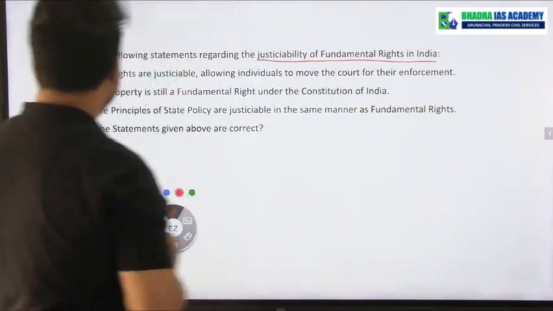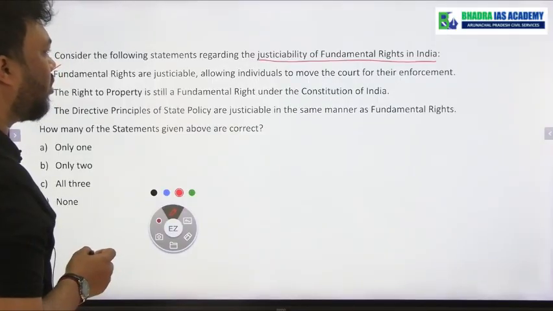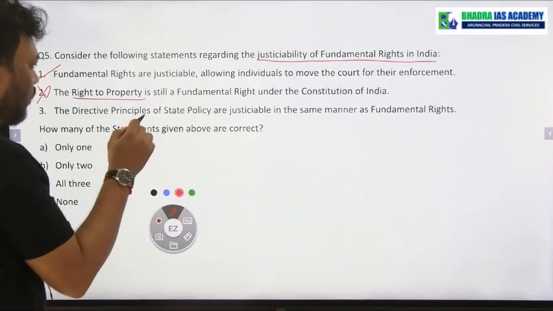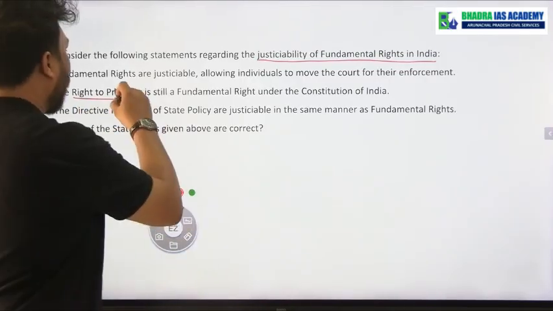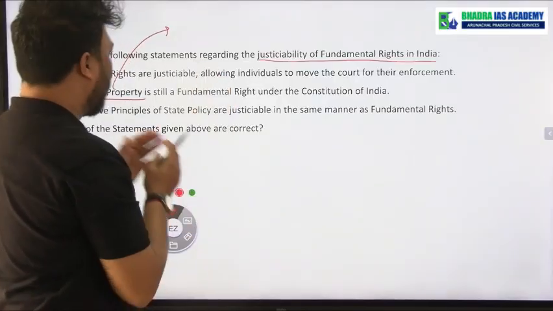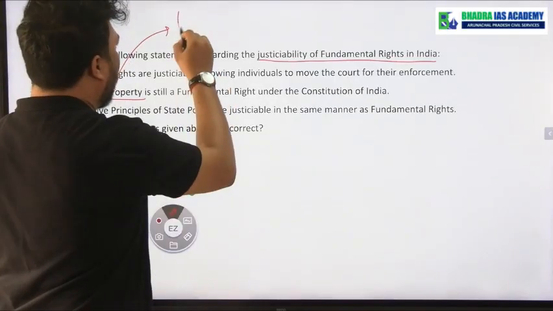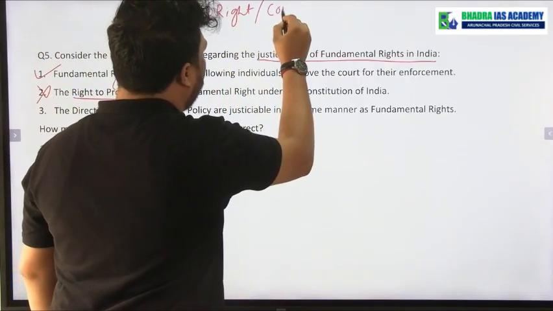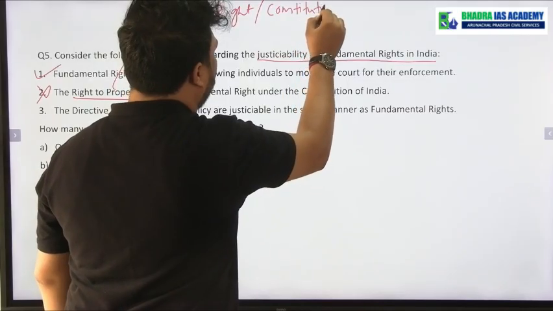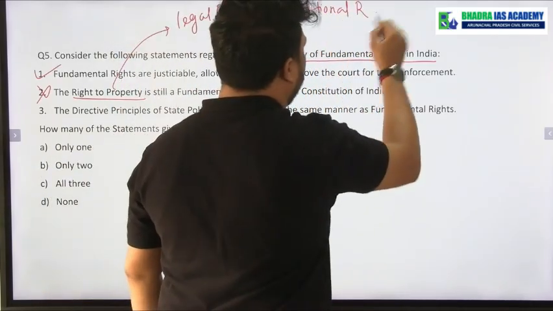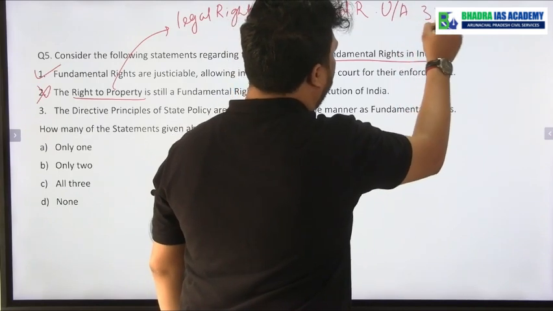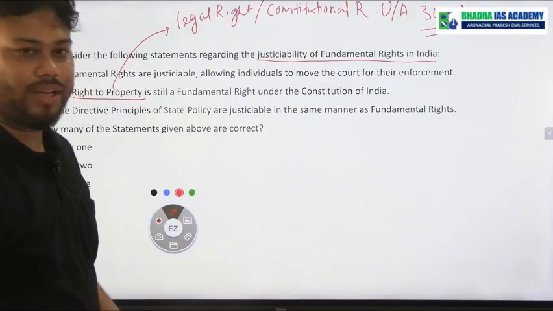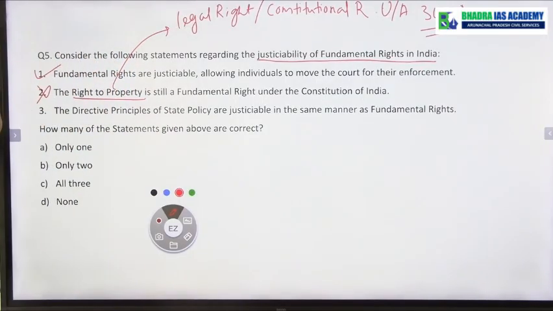Okay. Next, right to property is still a fundamental right under the Constitution of India. No, this statement is wrong, because right to property today it is not a fundamental right. Okay, it earlier used to be a fundamental right, but today it is not a fundamental right. However, it is a legal right, or you can say it is a constitutional right. It is a constitutional right under Article 300A. Okay, but 300A it is not under fundamental rights. That is why statement number 2 is wrong.